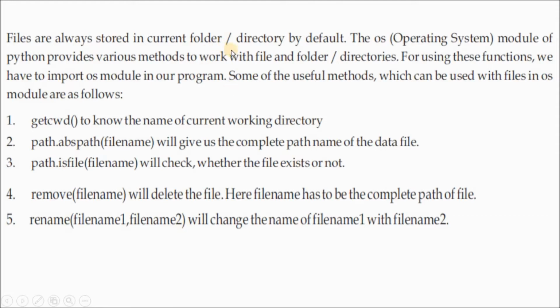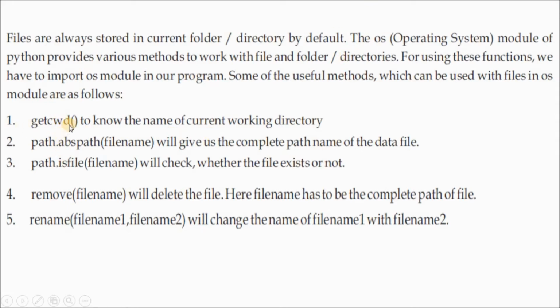Files are always stored in the current folder directory by default. By default, where the program is stored in that particular folder, the files will be stored. You can give the path name where you want to store the files. For that, some examples are there, I'm going to show you.